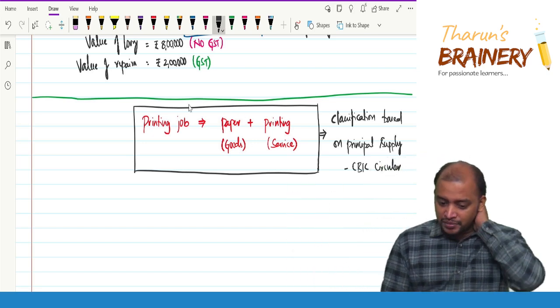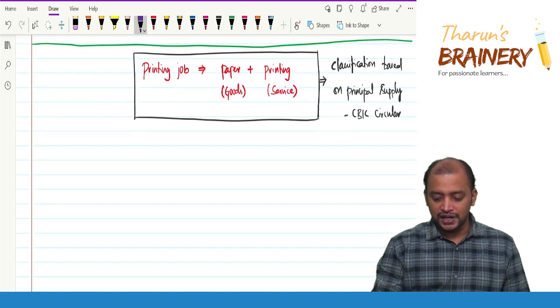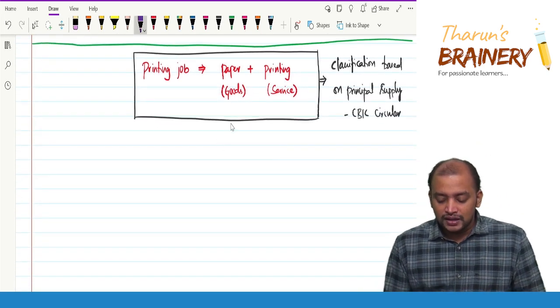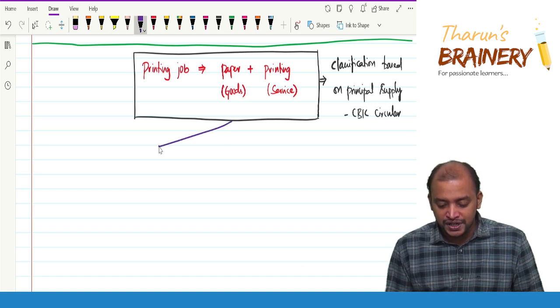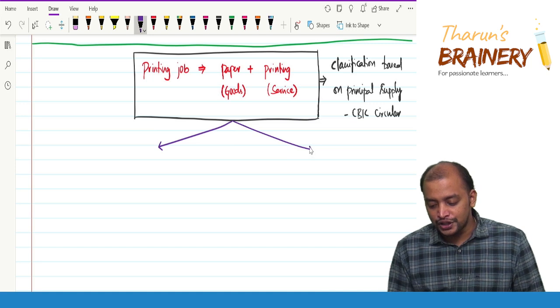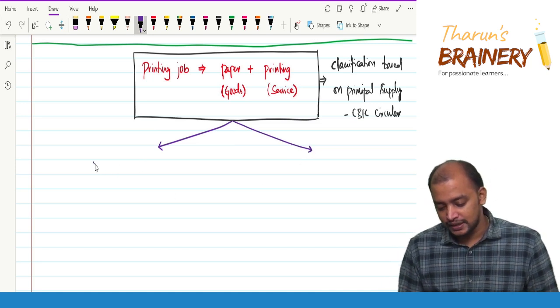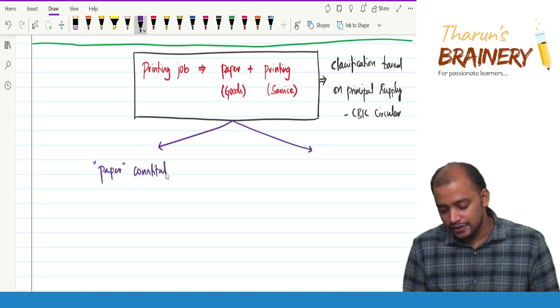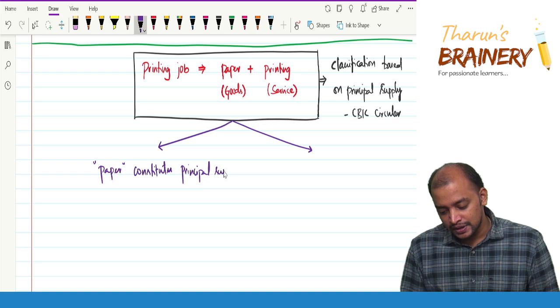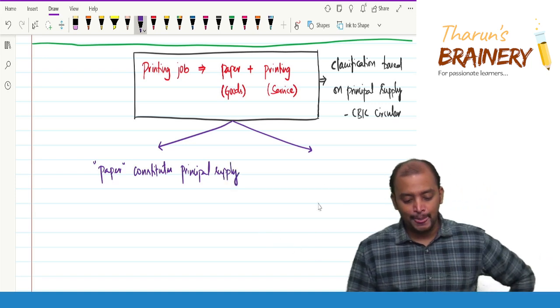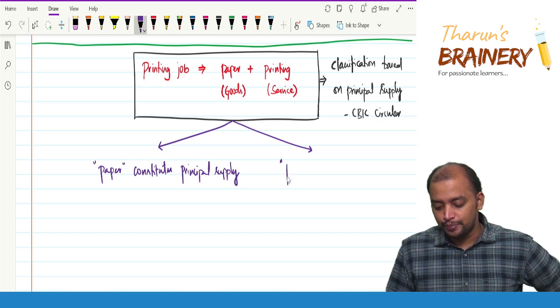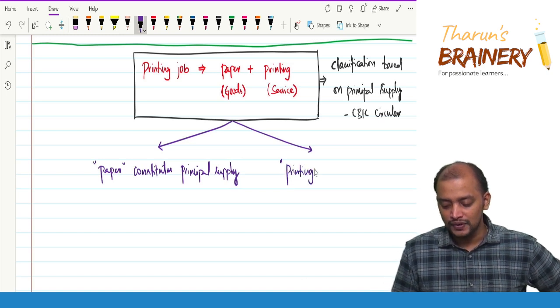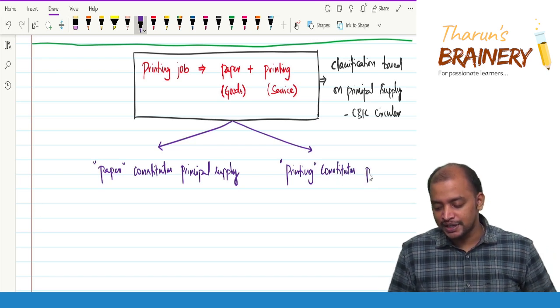Now, I am dividing this into two. Either goods, that is paper, constitutes principal supply, or printing constitutes principal supply.